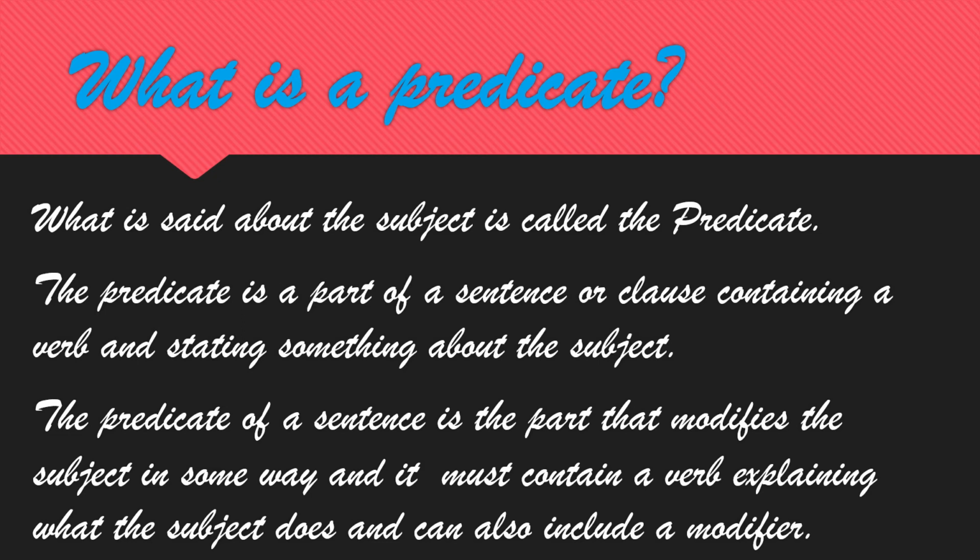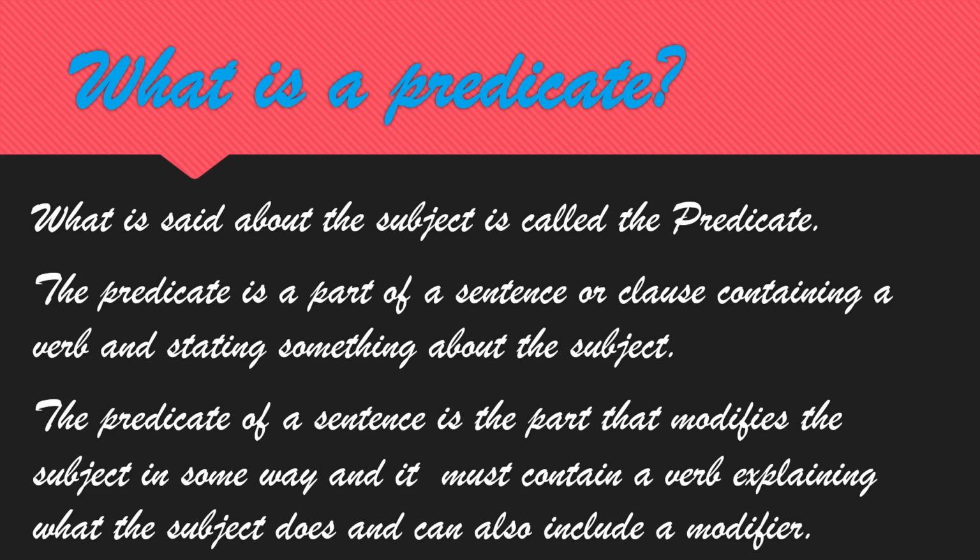The predicate is a part of a sentence or a clause. I said clause and sentence are similar words, but with a slight difference: containing a verb and stating something about the subject. Predicate has a verb. Without a verb, a predicate cannot be.